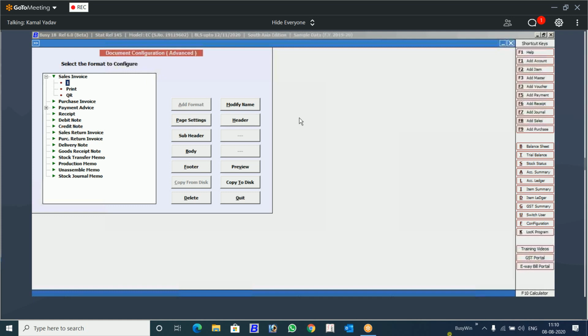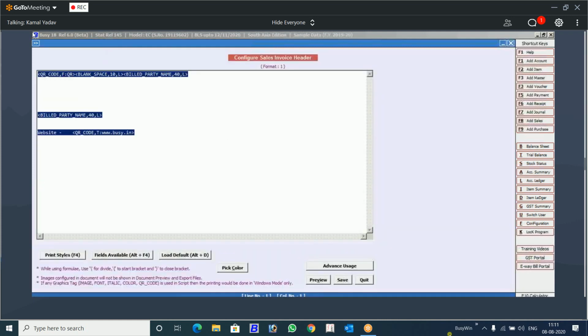See, when you are designing QR code, there will always be 2 formats. Remember, one format will contain information that you want to print in QR code. That format you will not use in printing. You will use another format for printing, and in that format you will call the link of the design format. So one is the design format, and we will configure it. So how are we going to configure it?